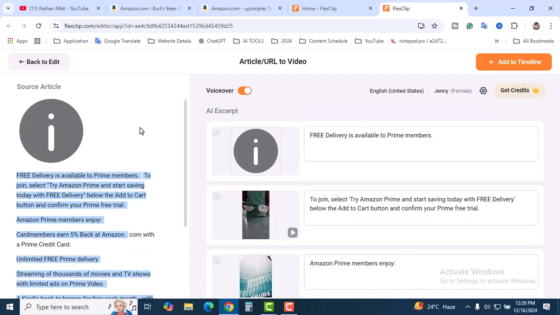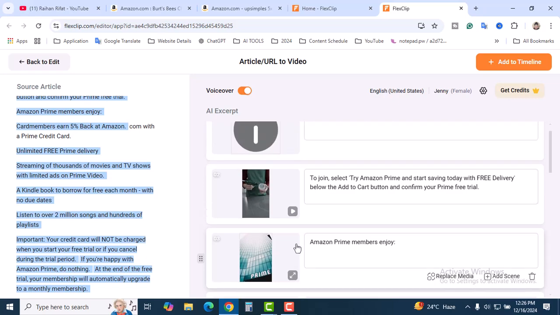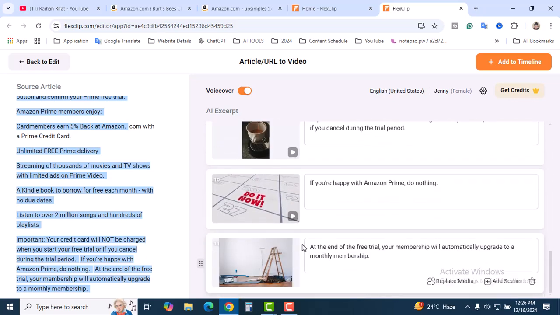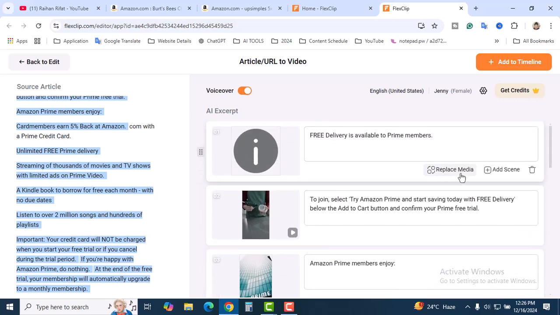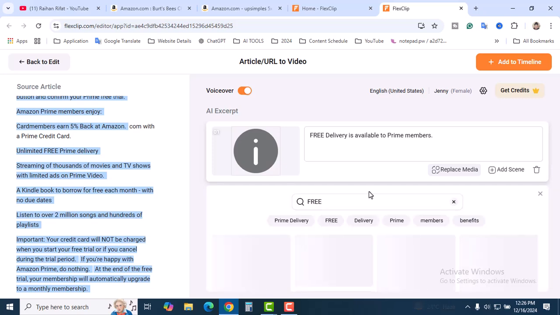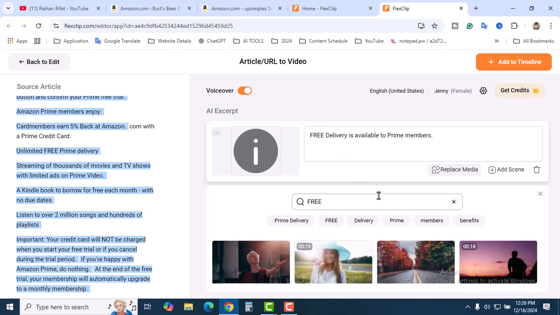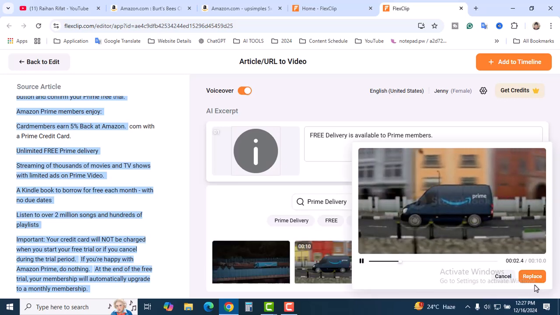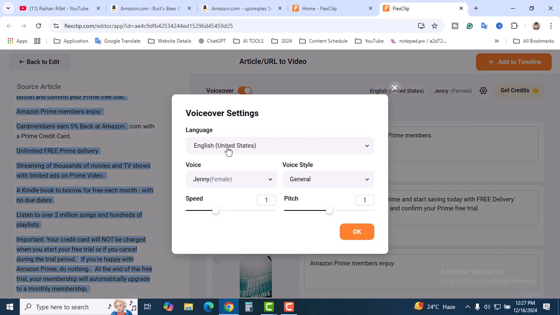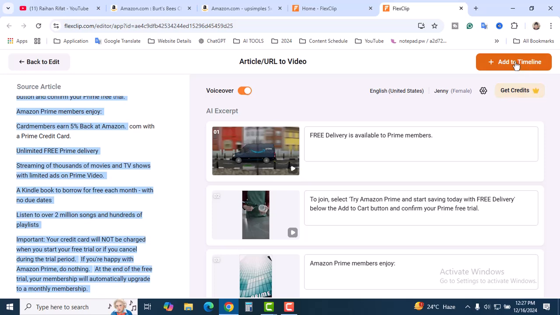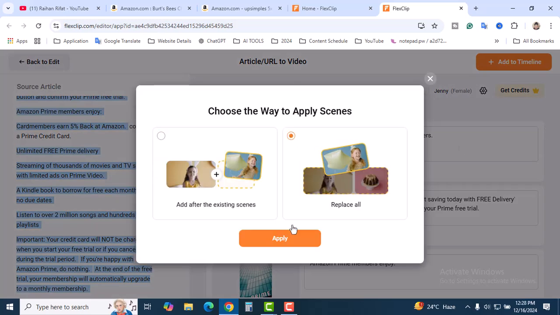All right, so this is the source article. They've already collected different text, images, and videos from that product. It's pretty simple. If you want to change this image, you can just click on replace media and click on free, because free delivery is available. Also you can replace this video. If everything is perfect, let's click on the voiceover. It's English, United States, female voice, okay, everything is perfect. So click on add to timeline. Then click on replace all and click on apply.